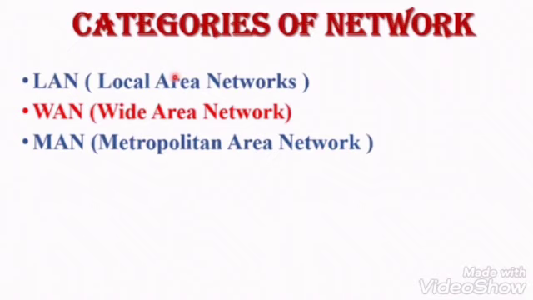The next one is the wide area network. A wide area network spans a large geographical area. It covers an entire state or country. The next one is the metropolitan area network, that is MAN. The MAN lies between the LAN and WAN, which means MAN covers a larger area than a local area network, but a much smaller area when compared to the wide area network. The metropolitan area network is used to connect an entire city. An example of a metropolitan area network is a cable TV network. So these are the three categories of network which will be used in our syllabus.